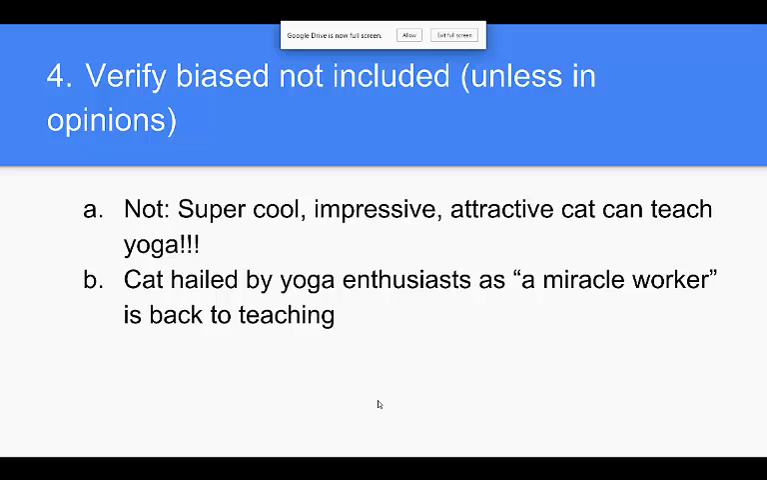Four. Verify that bias isn't included in the headline unless it's in opinions. So that means you can't write something like "Super cool, impressive, attractive cat can teach yoga," because all these adjectives are biased towards how good the cat may be. But "Cat hailed by yoga enthusiasts as a miracle worker is back to teaching" is okay, because while there may be bias in it, you're explaining where it's coming from and who's saying this, so it's not you saying it.